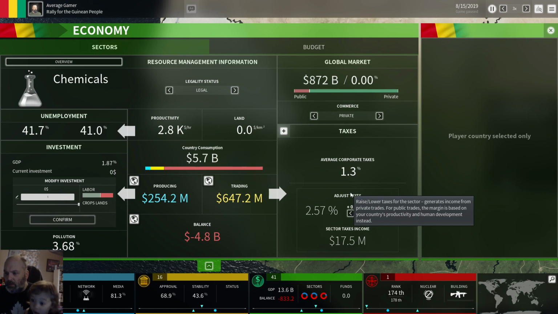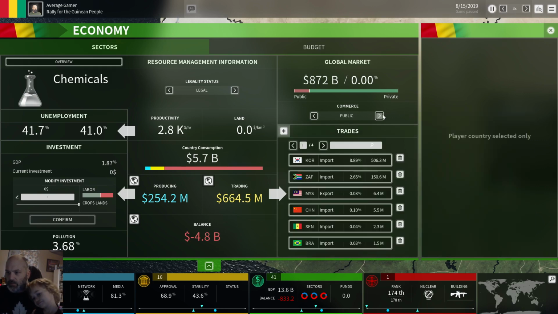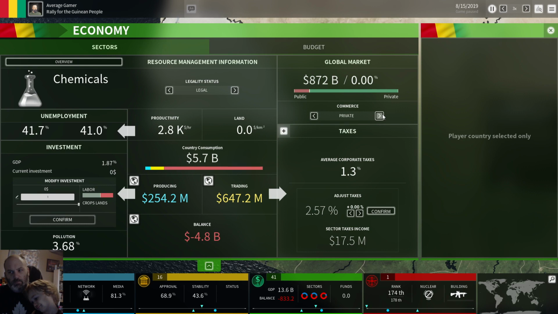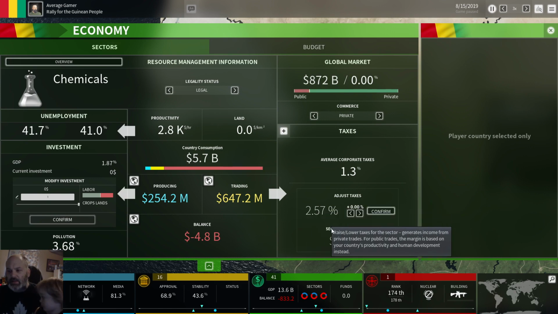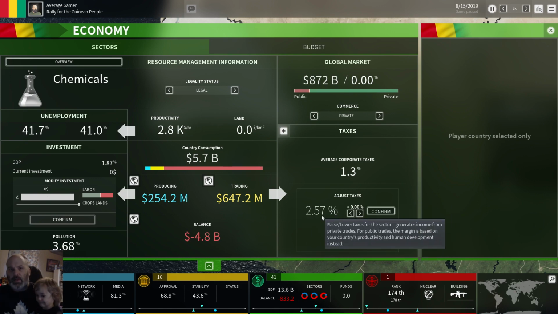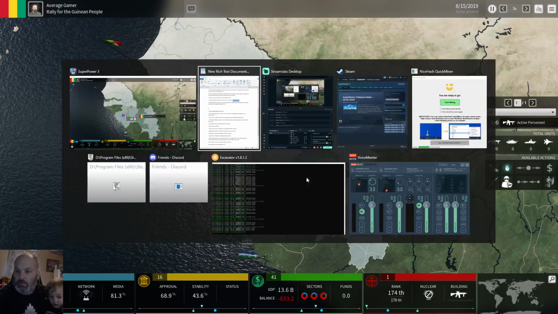It generates income from private trades. For public trades, the margin is based on your country's productivity. I'm assuming that they're also calculating this tax as a tax on imports exports. That's why. Oh, and now we gotta.